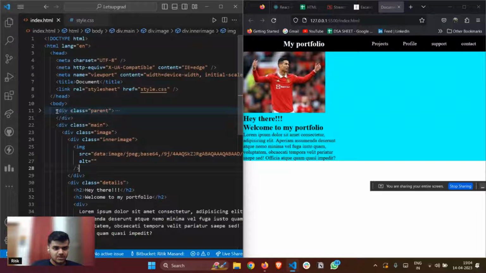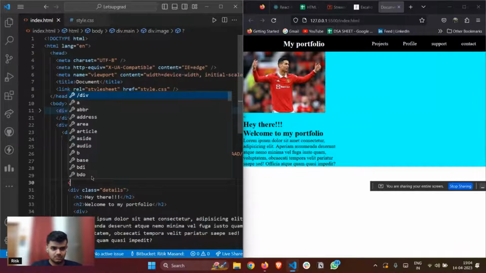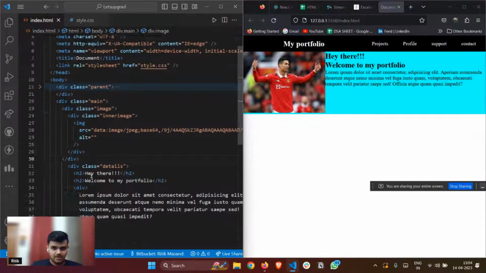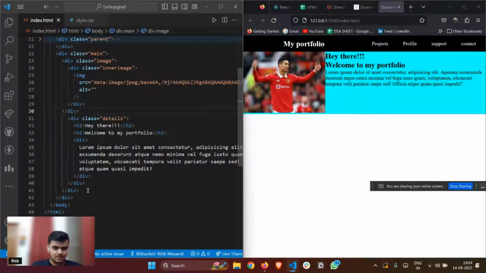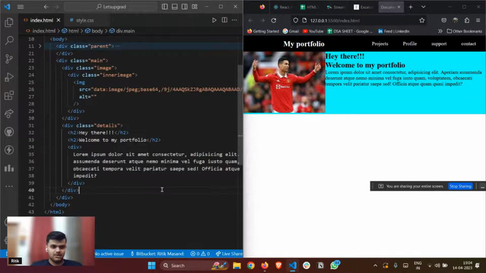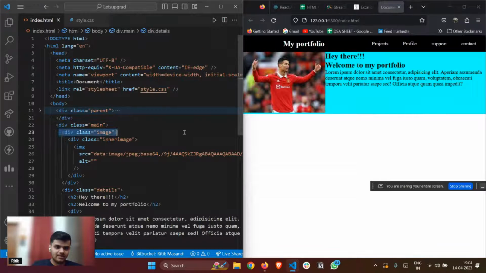Let's say this is my main div, this is my image, and it needs to close here. I forgot to close it. Right now it's coming fine. So my mistake was that I didn't close the image div, so that was not aligning properly.